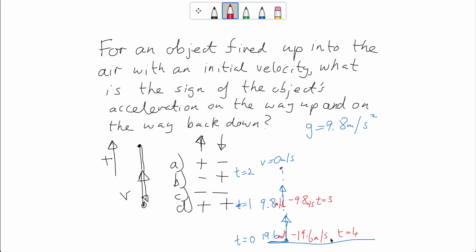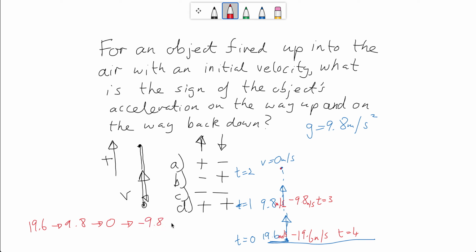So the magnitude decreases and then the magnitude increases as it comes down. If we look at those numbers, it starts off at 19.6, a second later 9.8, a second later 0, then minus 9.8, then minus 19.6, and so on.